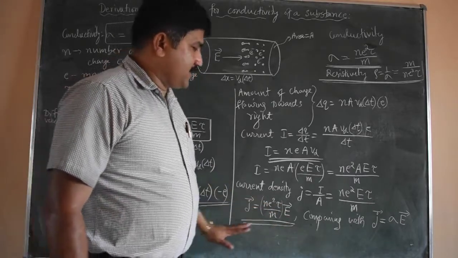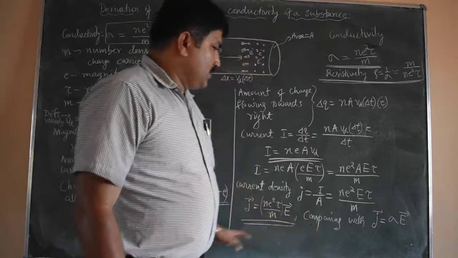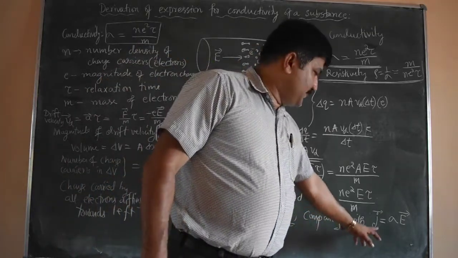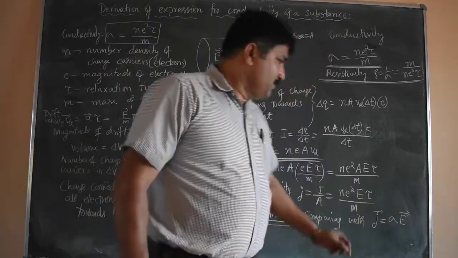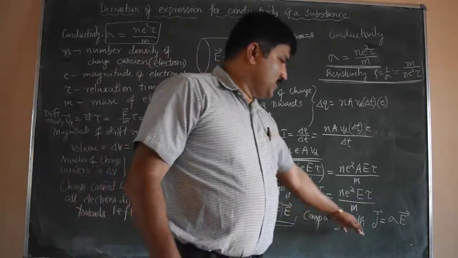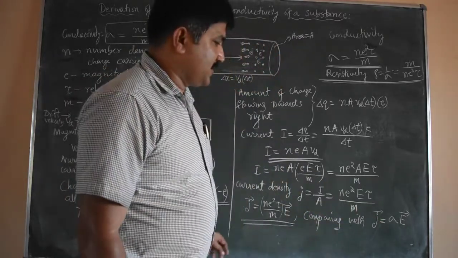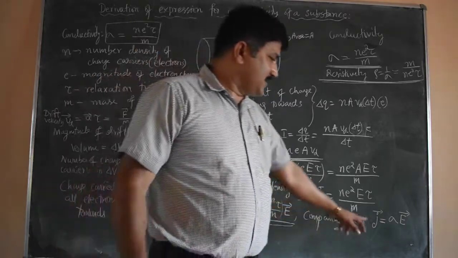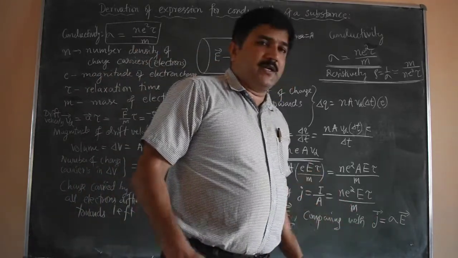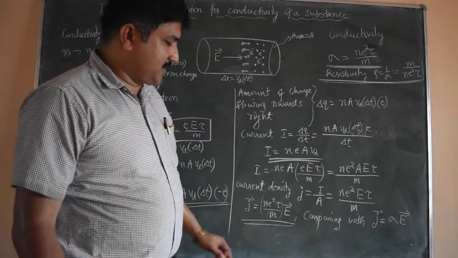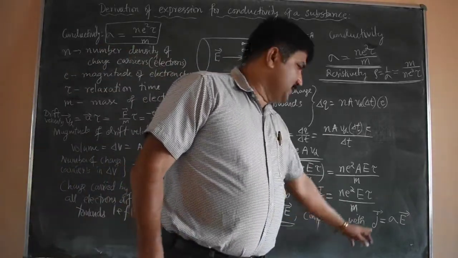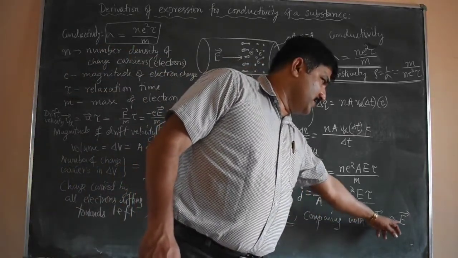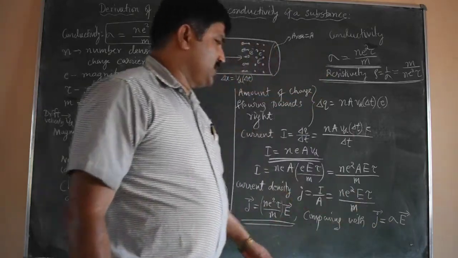Comparing with Ohm's law in vector notation, J equal to sigma E is the equivalent form of Ohm's law in vectors. V equal to R I is just a scalar expression in terms of current and voltage, whereas in vector notation, current density J equal to sigma into E is the vector form of Ohm's law.